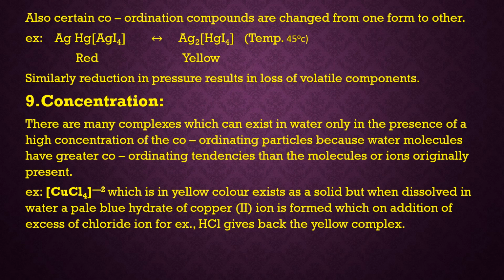And also reduction in pressure results in loss of volatile compounds, same as what we have learned under temperature. So when pressure is reduced, we find loss of volatile components from complex compounds. Okay, students, this is about temperature and pressure, how they affect stability of complex compounds.